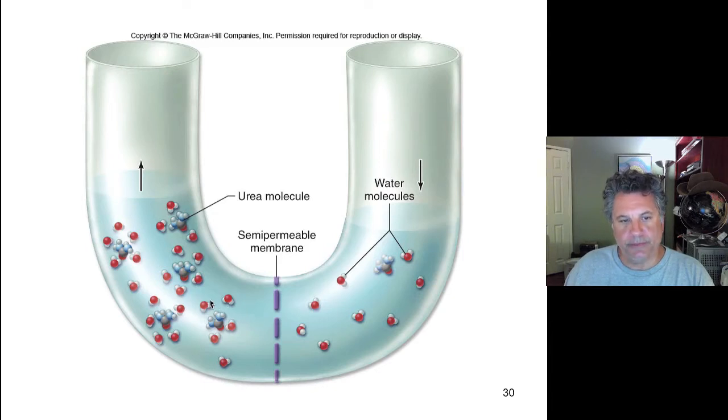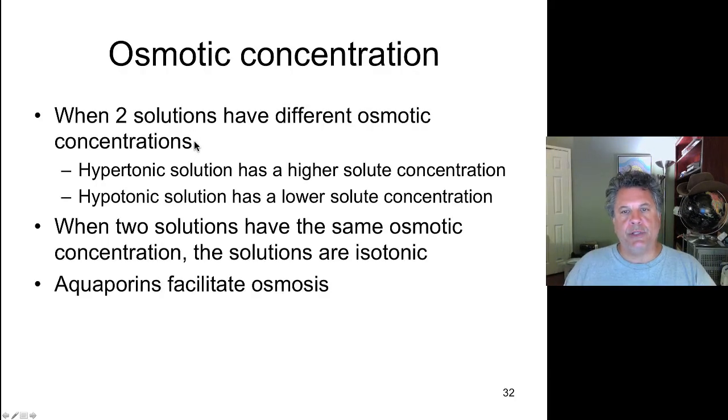Another way of looking at this is that because we have polar solute molecules here, the urea, water will form shells through polar interactions with the polar solute. And those water molecules are no longer free to diffuse across the semi-permeable membrane. So the net concentration of free water here is lower, and that's what drives this osmotic flow of water across the semi-permeable membrane.